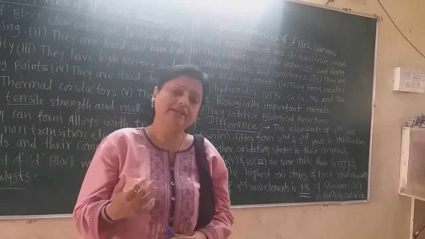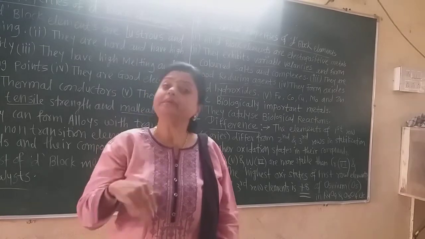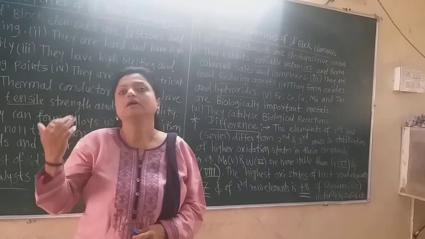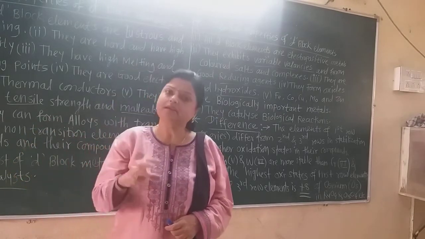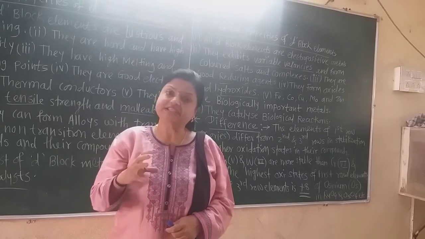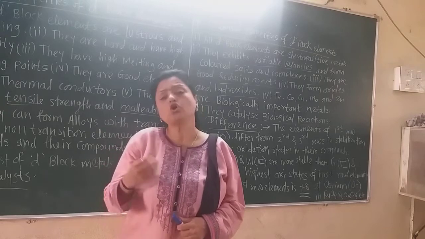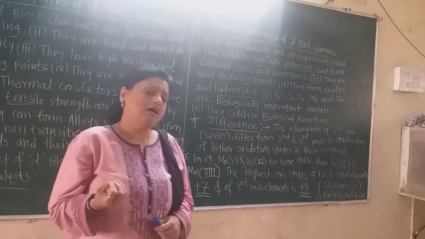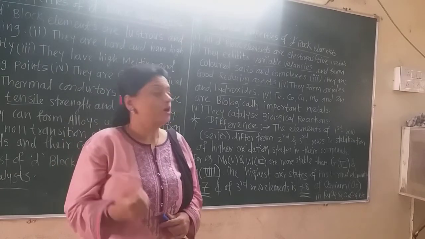That means degenerate orbitals are not there, and in this way they emit some part of the visible light, that is the wavelength, and we observe that color which is emitted by those metals or their compounds. So all the d-block elements have colored complexes, and these metals have colored compounds.